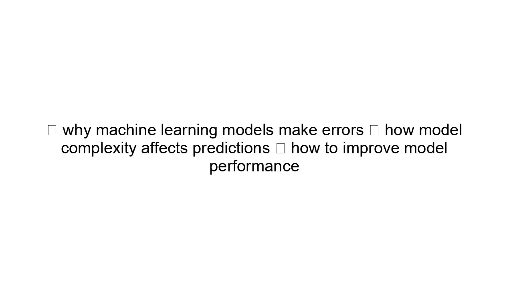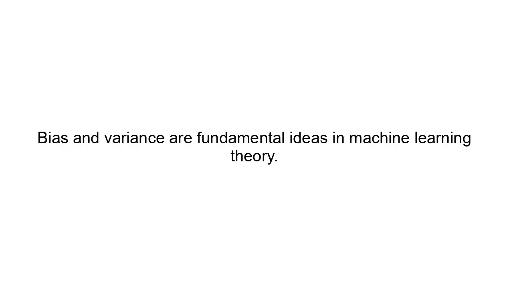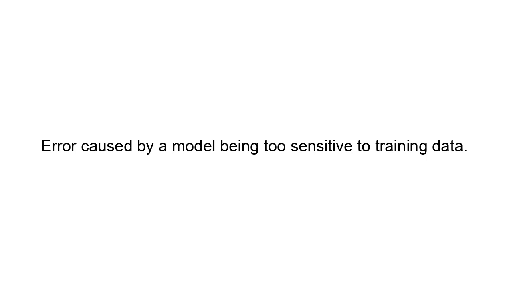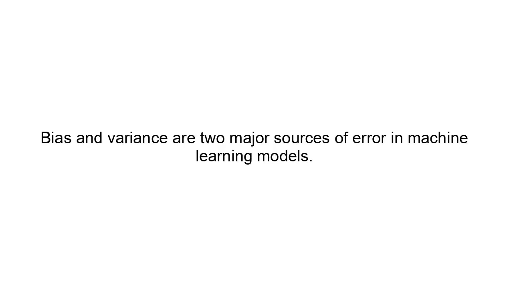Concepts learned from bias versus variance. Understanding these concepts helps beginners learn why machine learning models make errors, how model complexity affects predictions, and how to improve model performance. Bias and variance are fundamental ideas in machine learning theory. Simple definitions. Bias: error caused by overly simple assumptions in a machine learning model. Variance: error caused by a model being too sensitive to training data.